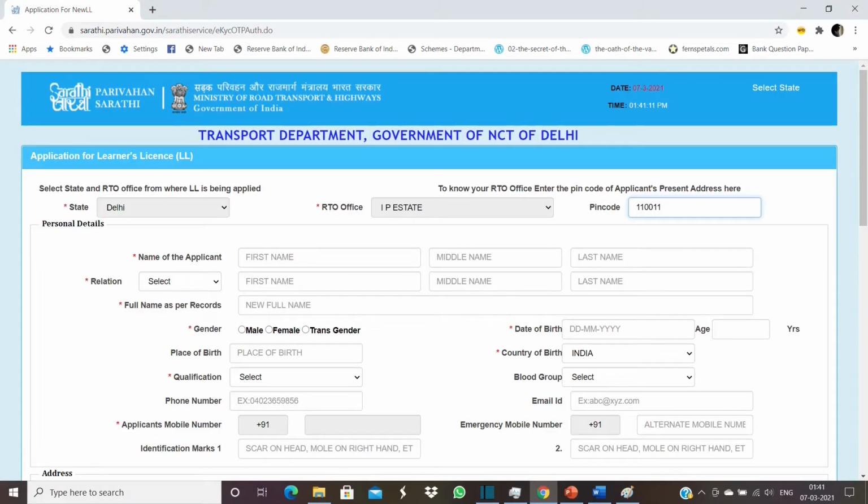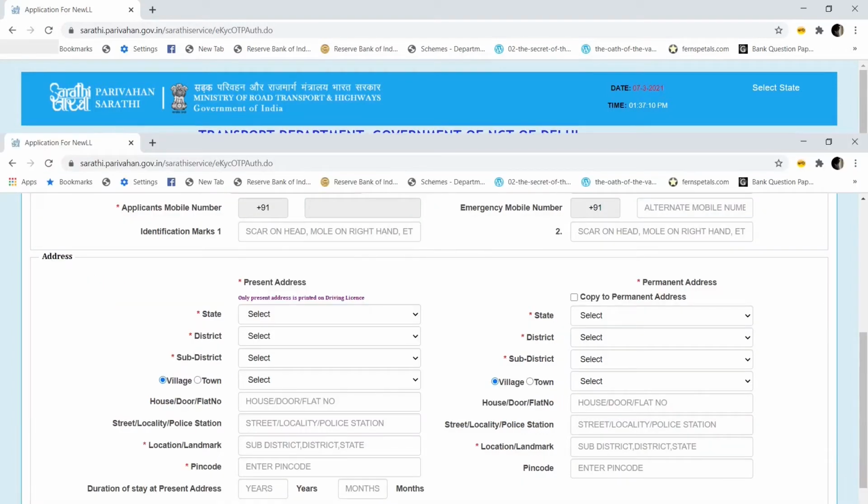Once you authenticate, you'll have to select the state here, and select the RTO office. I think for RTO you'll have to put a pin. Let's put some default Delhi pin here. Here I have put it, showing IP state. Now this is a very generic application, just put in your name. You'll have to put a father's name or mother's name here, full name as per record. You need to select your gender, qualification, phone number, and an identification mark is mandatory, which was there in Hyderabad as well. I had to put an identification mark like a mole on the right eye.